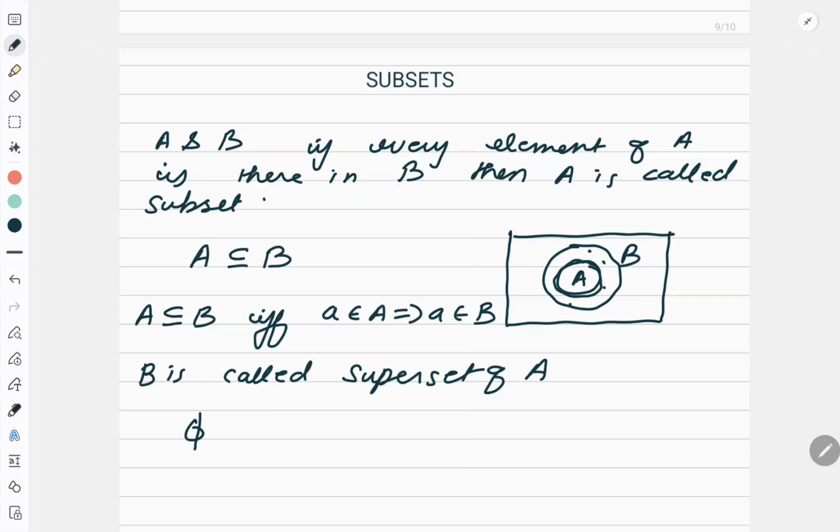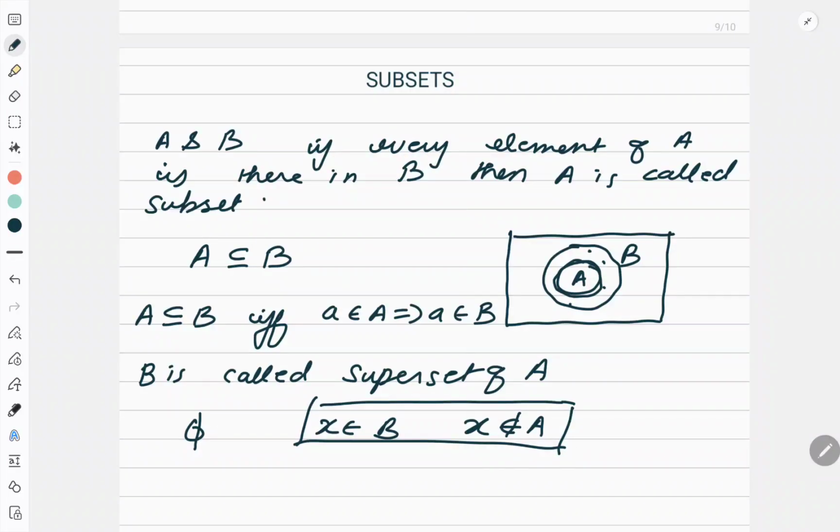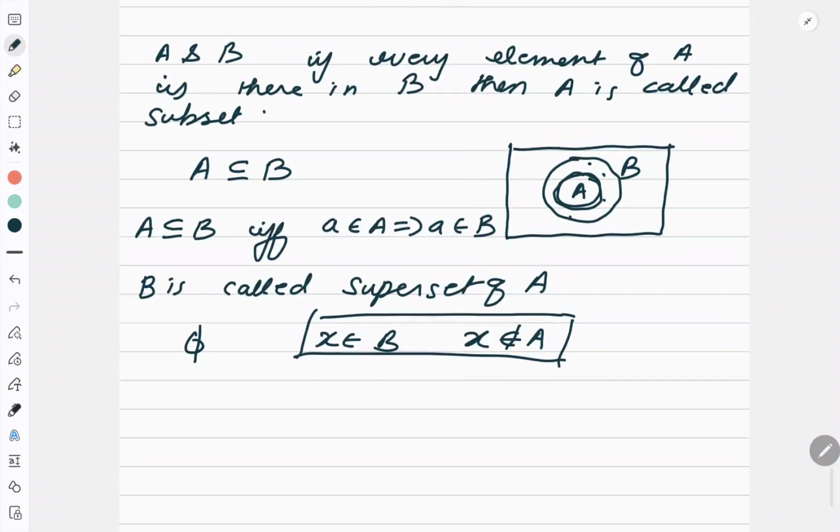Now, if x belongs to B such that x does not belong to A, this is a mathematical definition for proper subset. Right? Now, when I talk about sets, there are a few facts about subsets, like phi is a subset of every set. Or rather than phi, call it null set. Null set is a subset of every set. Okay. Now, we will also speak about the number of subsets I can write.